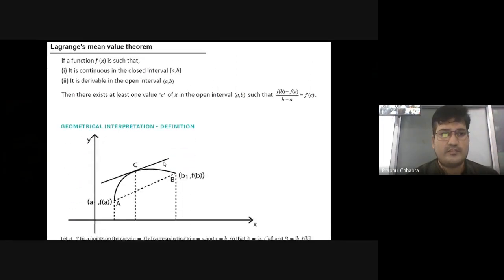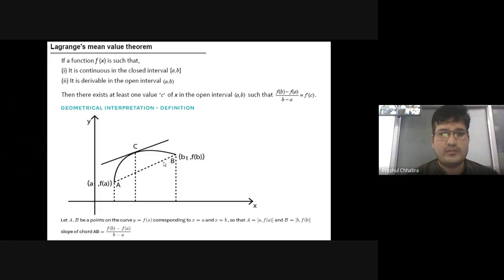So this was the statement of Lagrange's mean value theorem and geometrical interpretation. Now we start with the first question.